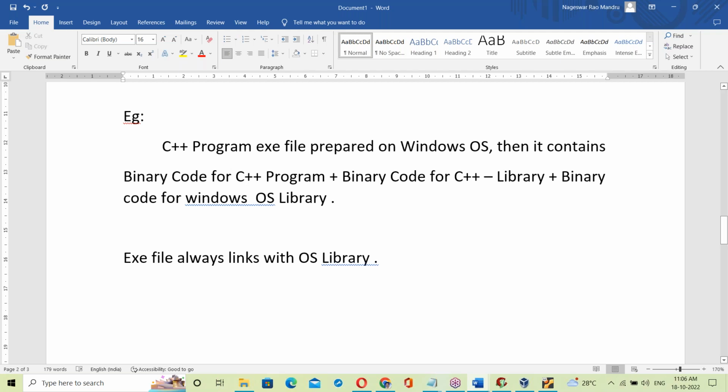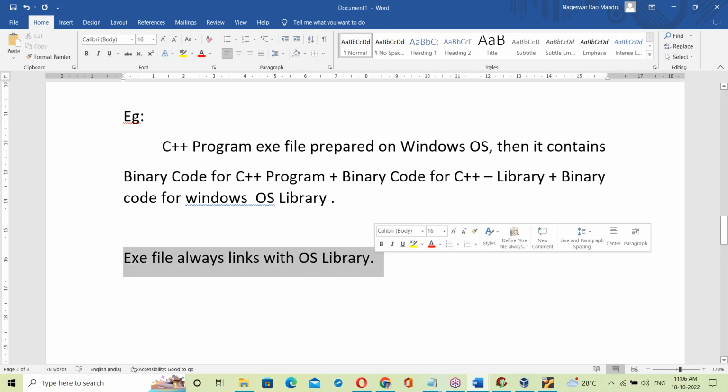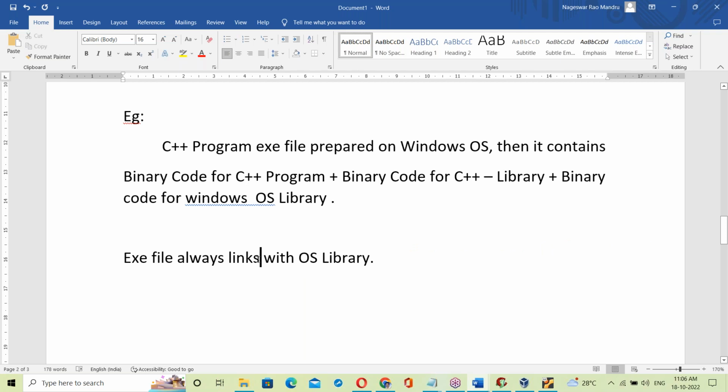Okay, an exe file always links with the OS library. If it is created on a Windows base, it links to the Windows OS library. If the exe is created on a Linux base, it links with the Linux-based library.